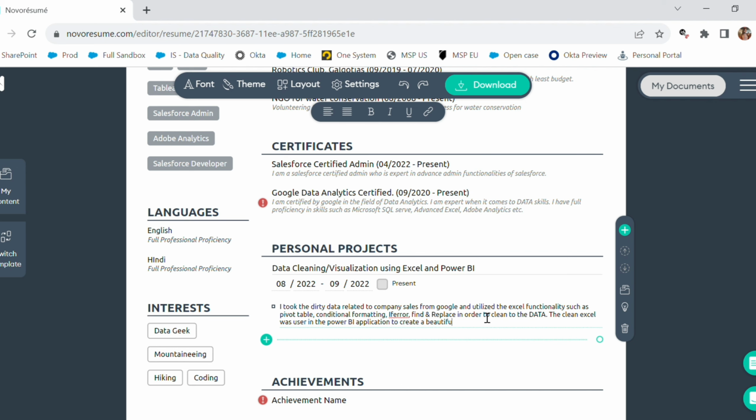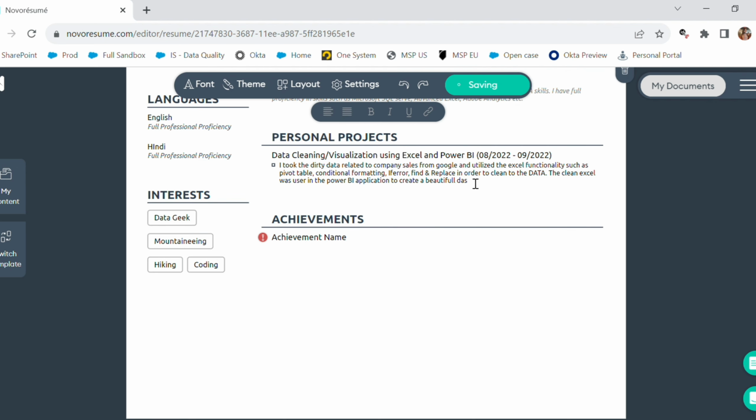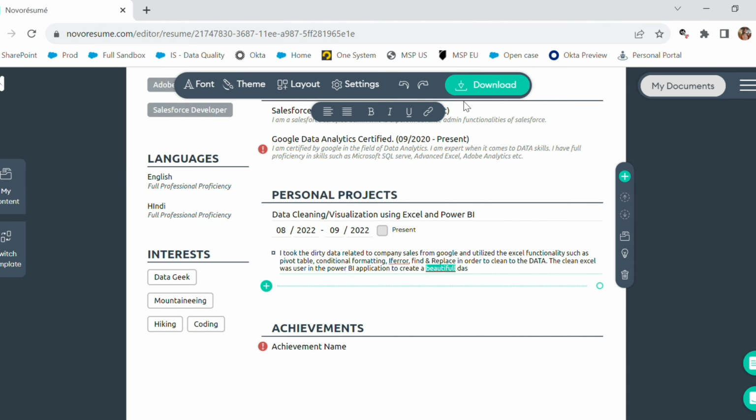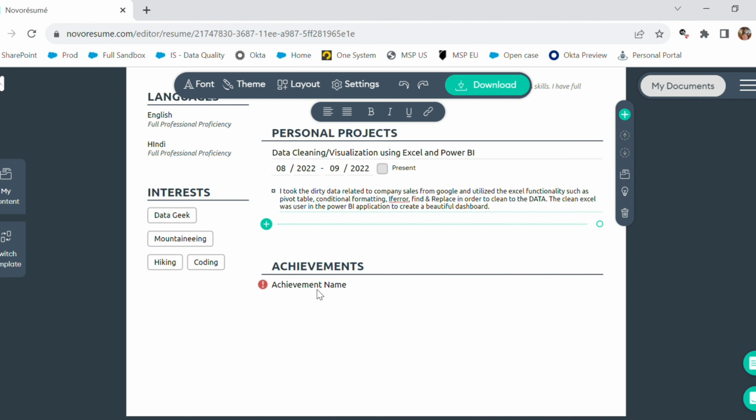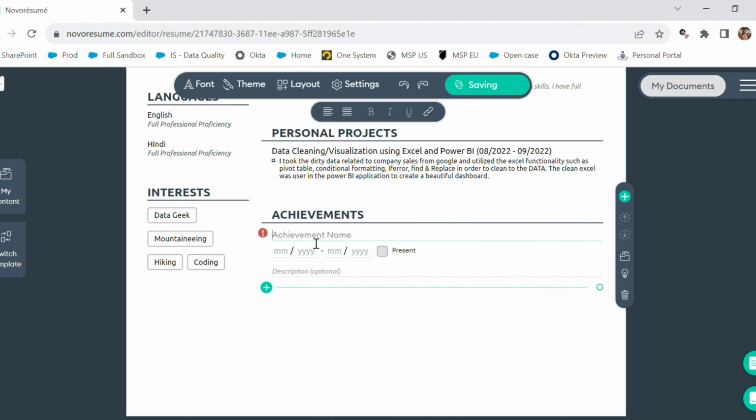And if you're from any other background such as development or anything else, you can create projects on that as well. Here I would suggest you add 2-3 projects at least while applying for a role. And in the achievement section, you can mention your achievements. That could be anything that you want to mention here.